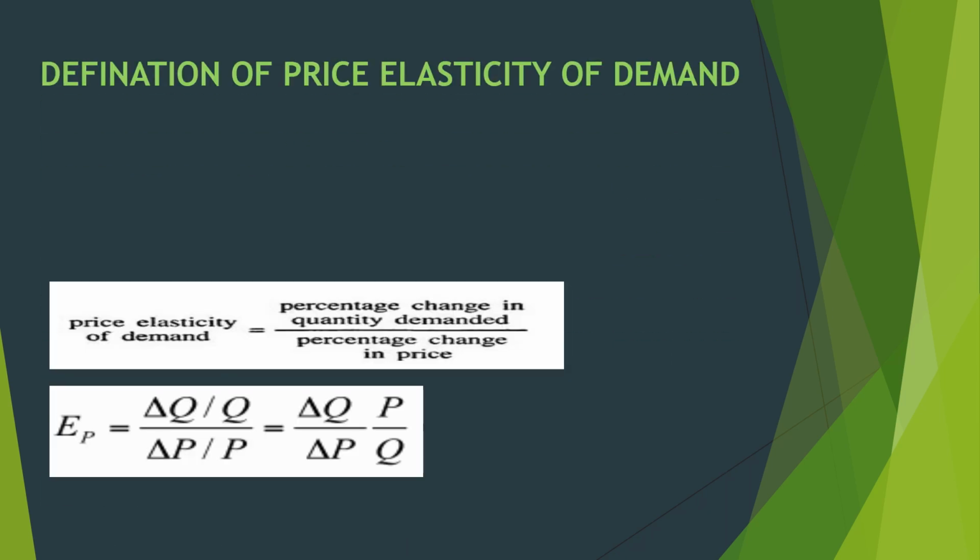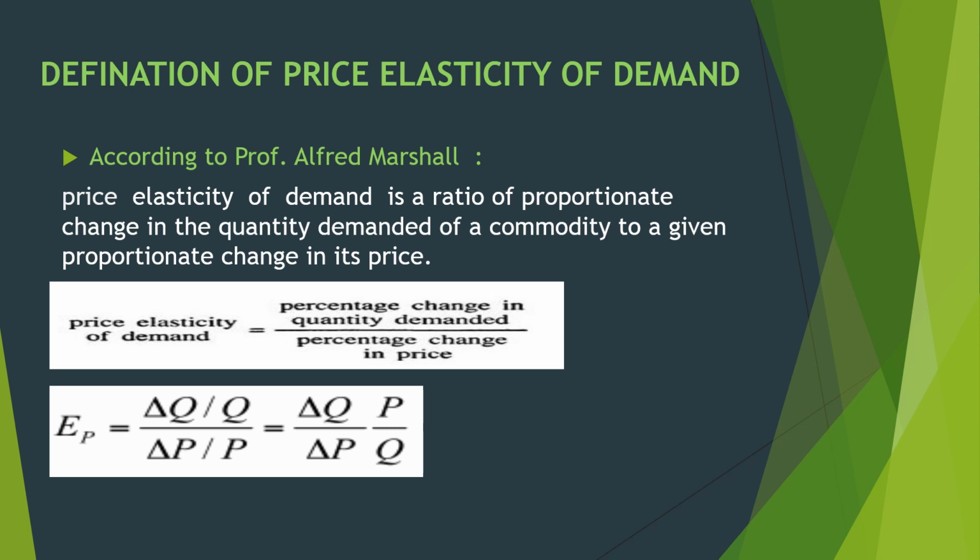Next, we go to the definition of price elasticity of demand. According to Professor Alfred Marshall, price elasticity of demand is the ratio of proportionate change in the quantity demanded of a commodity to a given proportionate change in its price. We have two ways to measure it. Number one, the percentage method, and the formula is percentage change in quantity demanded divided by percentage change in price.